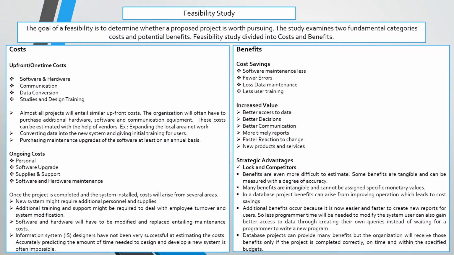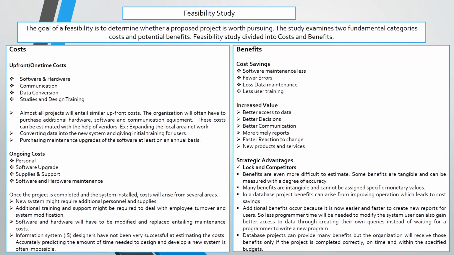Ongoing costs are personnel, software upgrades, supplies, support, and software and hardware maintenance. Once the project is completed and the system is installed, the costs will arise from several areas. The first is that the new system might require additional personnel and supplies. Next, additional training and support might be required to deal with employee turnover and system modification. The next is that software and hardware will have to be modified and replaced, entailing maintenance costs.